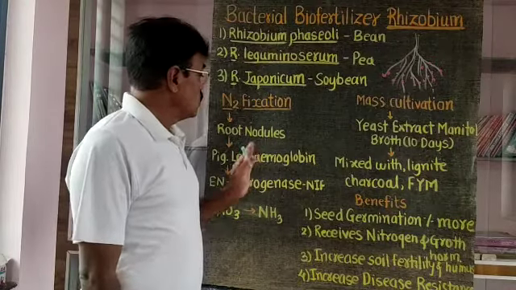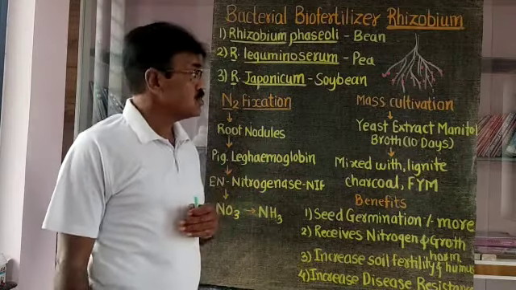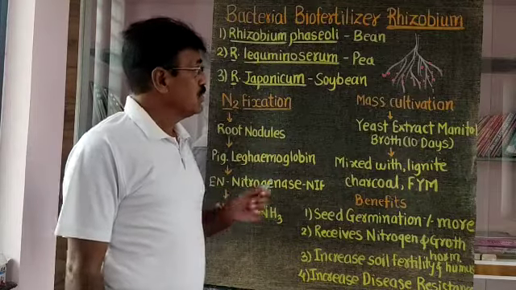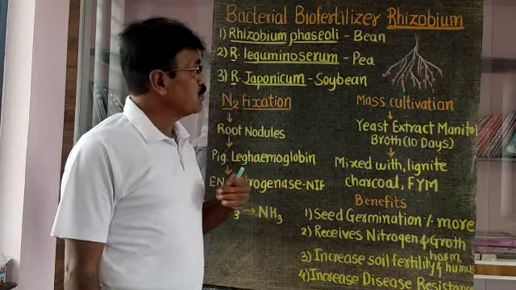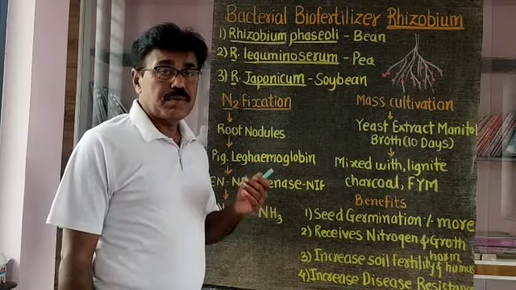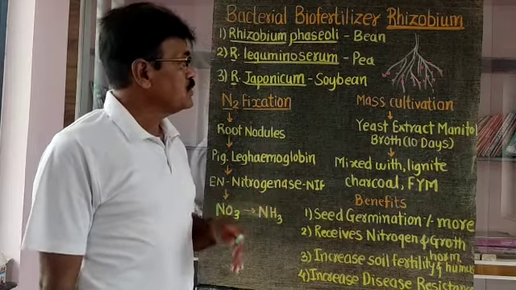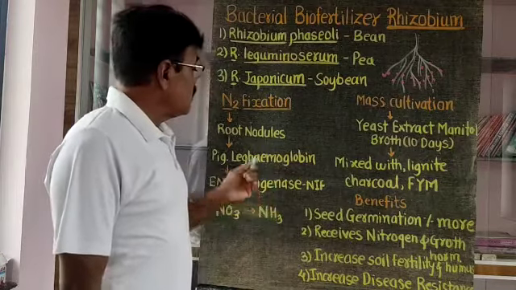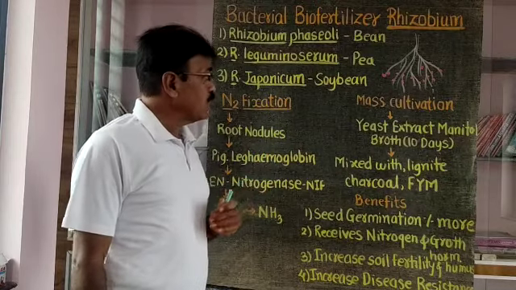That means root bacteria is responsible for more growth of this leguminous plant, due to the fixation of nitrogen in the root nodules. This bacteria fixes the nitrogen, and after the cultivation of this plant, crop plants or leguminous plants, the remaining nitrogen is fixed in the soil. And this is actually the role of rhizobium in the leguminous plant.